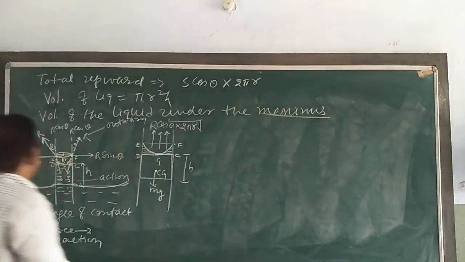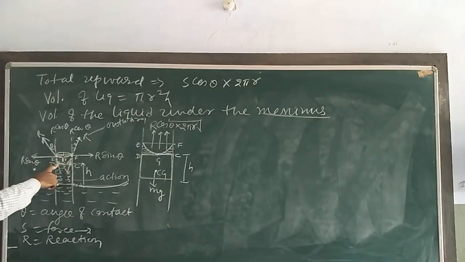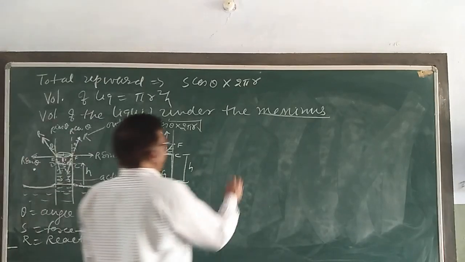Here, say this, that is the volume of the cylinder CDEF of height r.